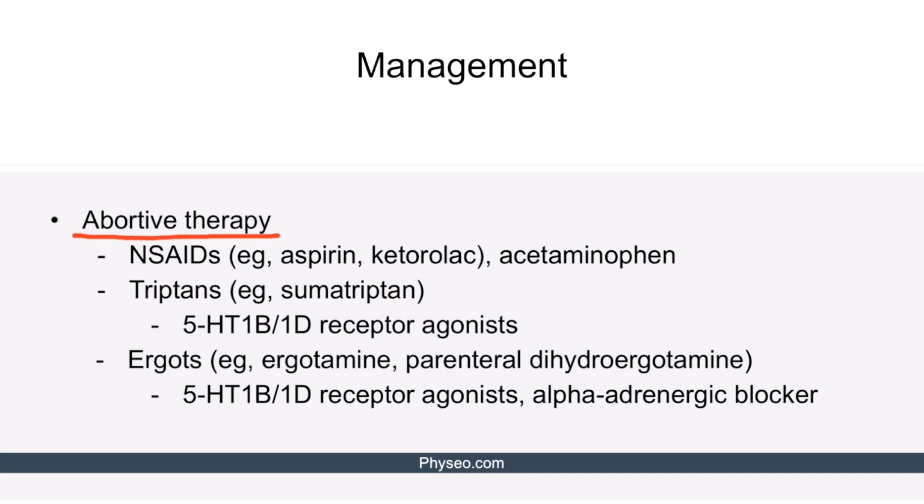Abortive therapy of migraine attacks includes non-steroidal anti-inflammatory drugs like aspirin and ketorolac, as well as acetaminophen. Triptans like sumatriptan are migraine-specific agents usually used and act as 5-HT1B/1D receptor agonists. They're typically used in moderate to severe attacks. We can also use ergots, such as ergotamine or parenteral dihydroergotamine. Ergots act as 5-HT1B/1D receptor agonists and alpha-adrenergic blockers.